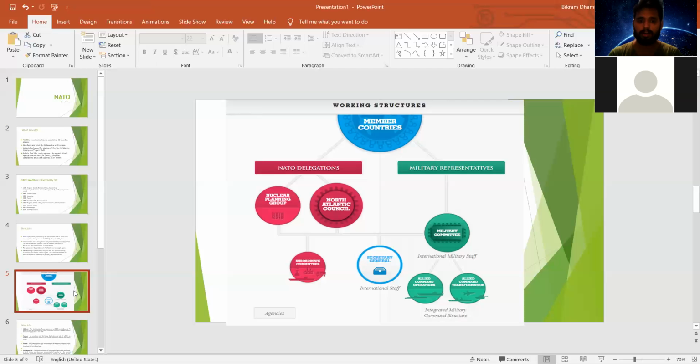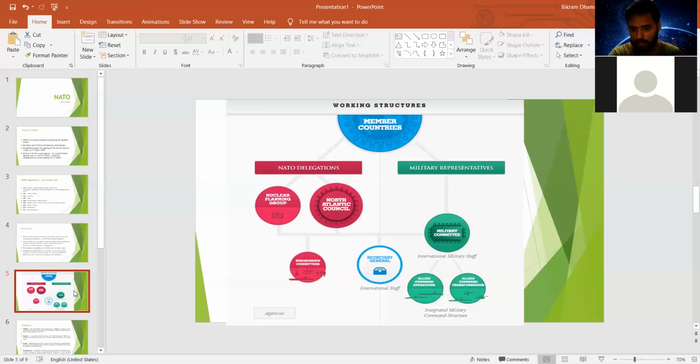The General Secretary of this organization is also the chair of the North Atlantic Council. So it has an executive body known as the Secretary General Secretariat. It has not a Secretariat, but it has the North Atlantic Council, which is chaired by this Secretary General.